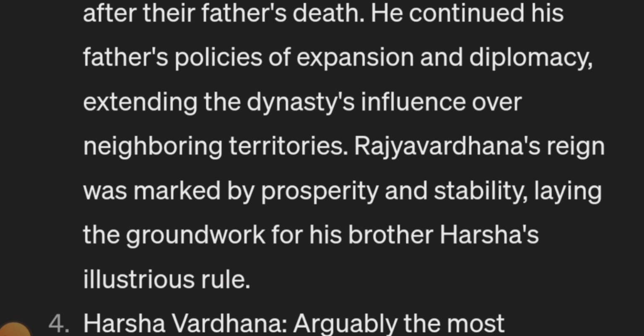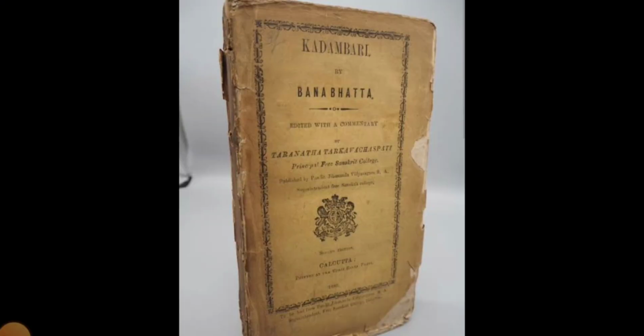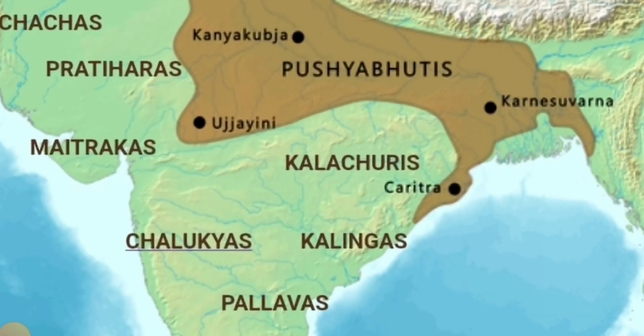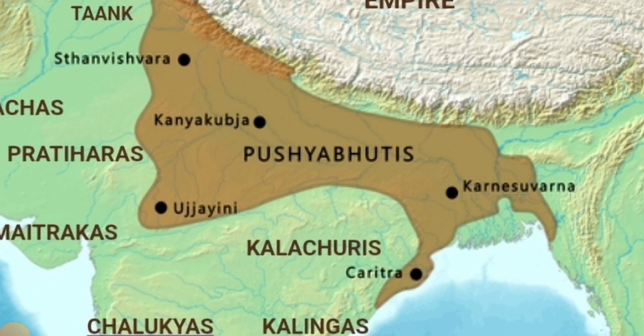But at that time, there was a Gaur empire in the Bengal region. It was a very powerful and big empire, and its ruler was Shashank. I'll show you the map. As you can see, the Bengal region is where Karnesuvarna and Karitra are located.